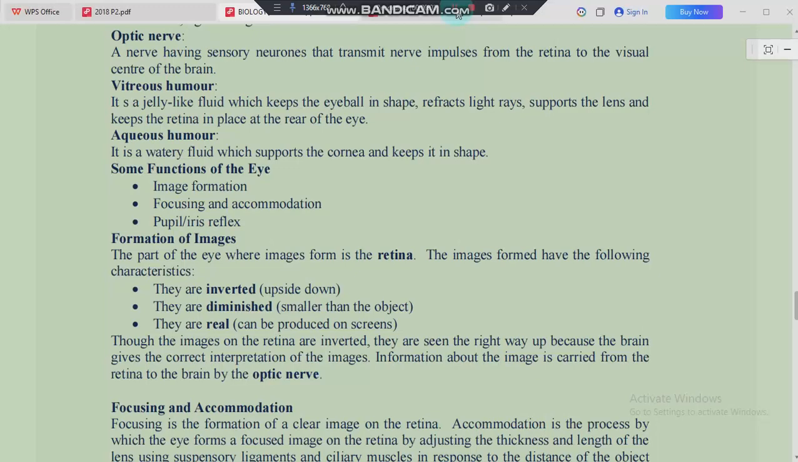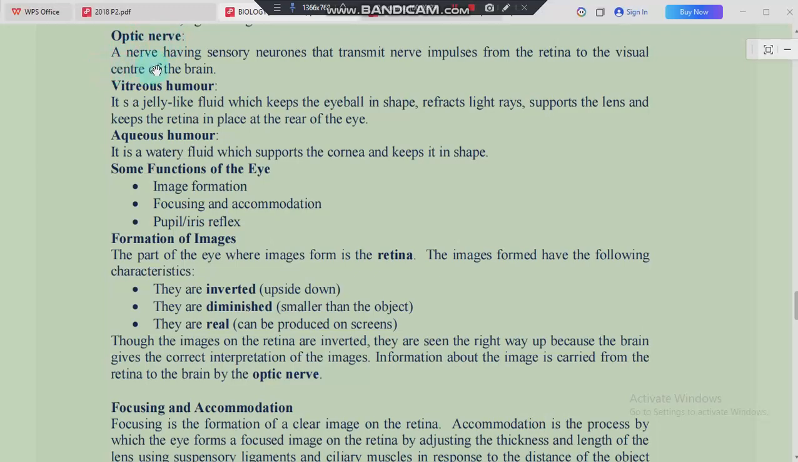All right, moving on to another structure of the eye. Remember, we said in our previous video that the blind spot is usually the exit point for the optic nerve, and light which falls on the blind spot cannot be detected, right? Now we move on to this structure, which is the optic nerve.